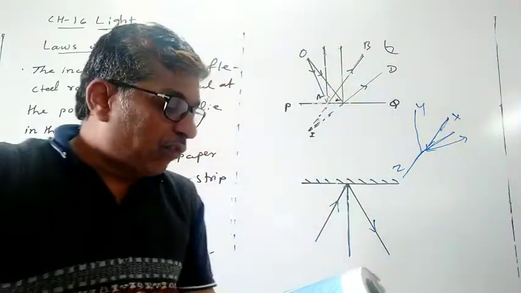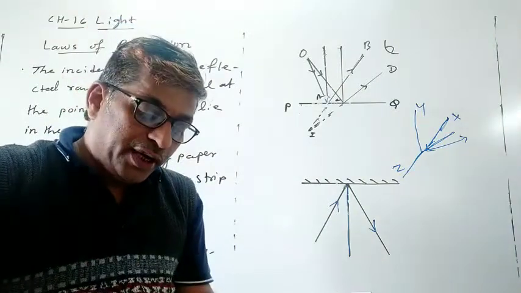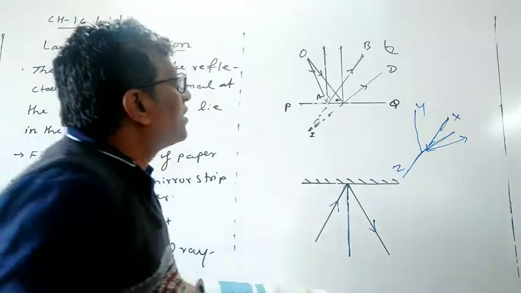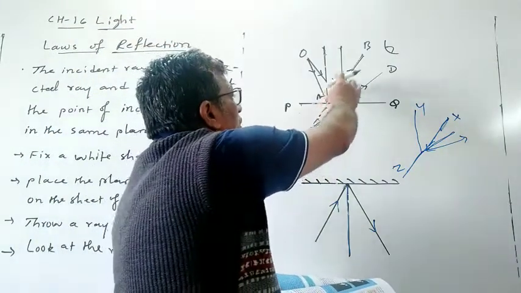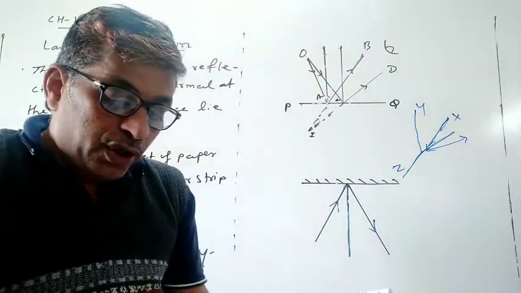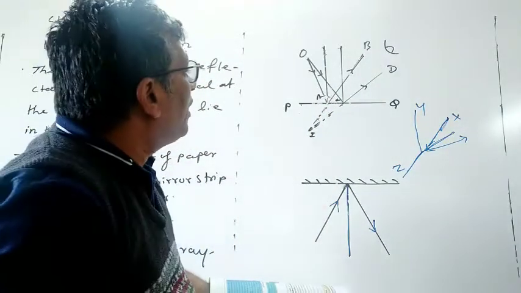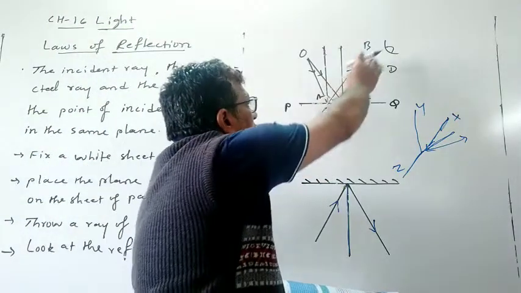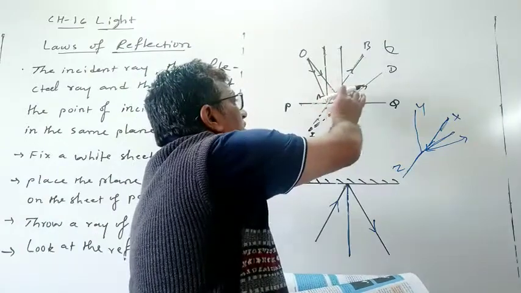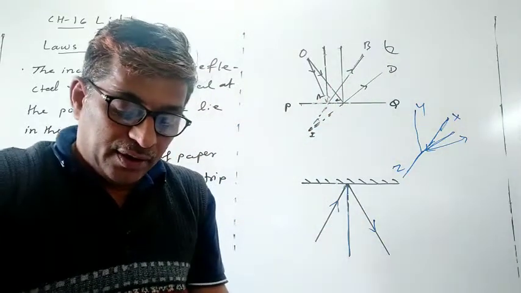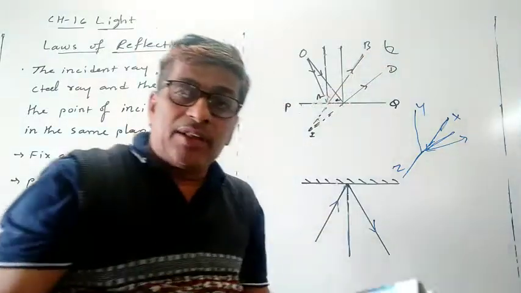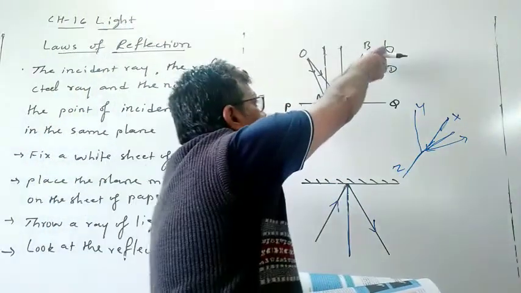These are the incident rays. Now the next step: draw the reflected rays at the points A and C. So here you have to draw the reflected rays. What we have done here is the reflected rays AB and CD. Do they meet? When you look, are they meeting there? See, these lines are not meeting.